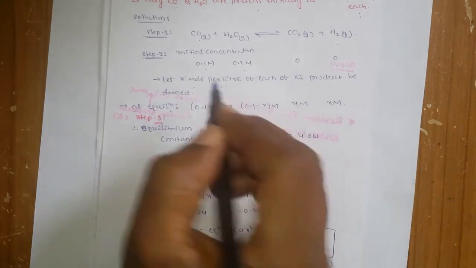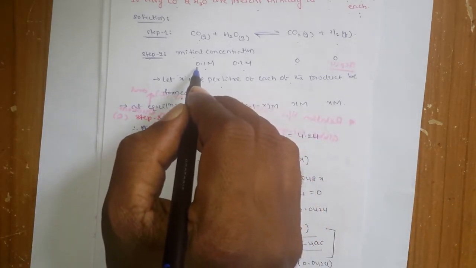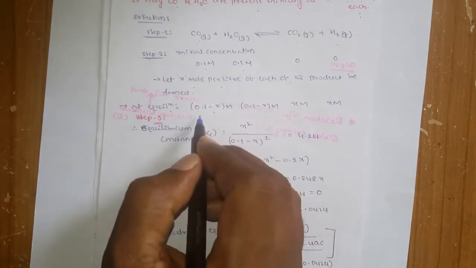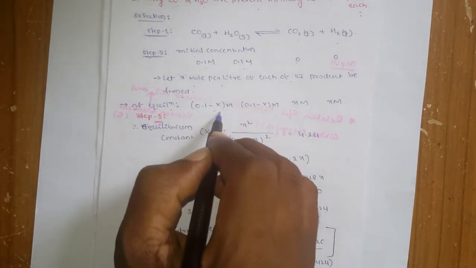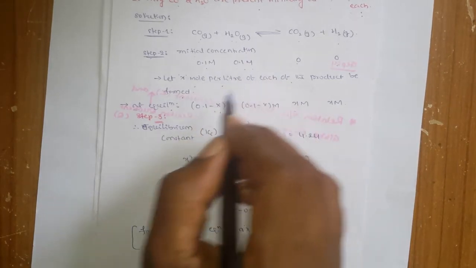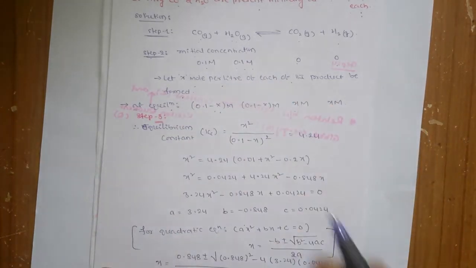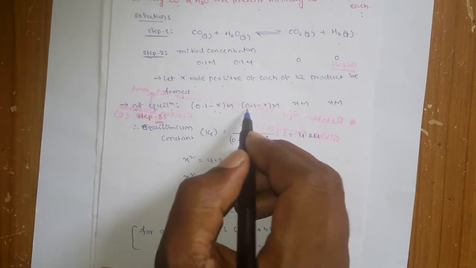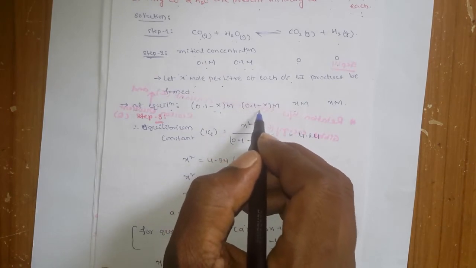Obviously, if x is converted, you have to subtract it from the 0.1. So what is left is 0.1 minus x. Okay, and here it is also the same thing. Initially there is 0.1, and how much is converted we assume to be x, so that it is 0.1 minus x.